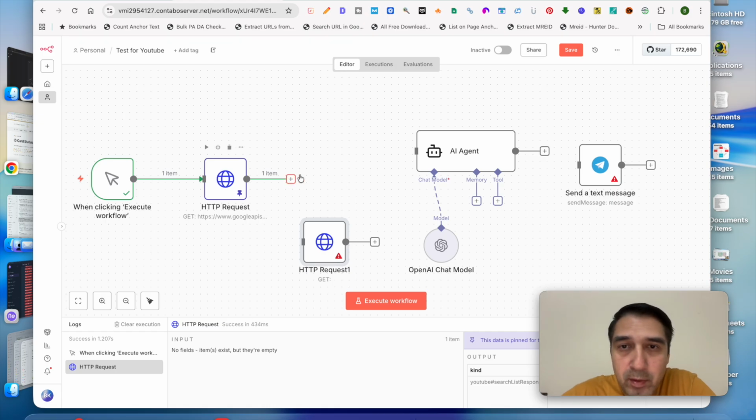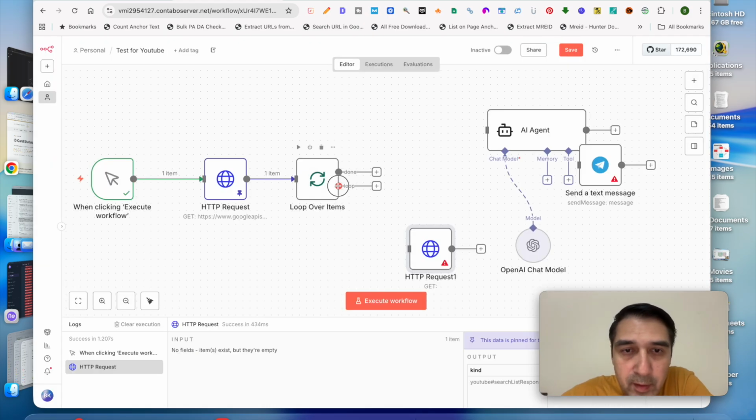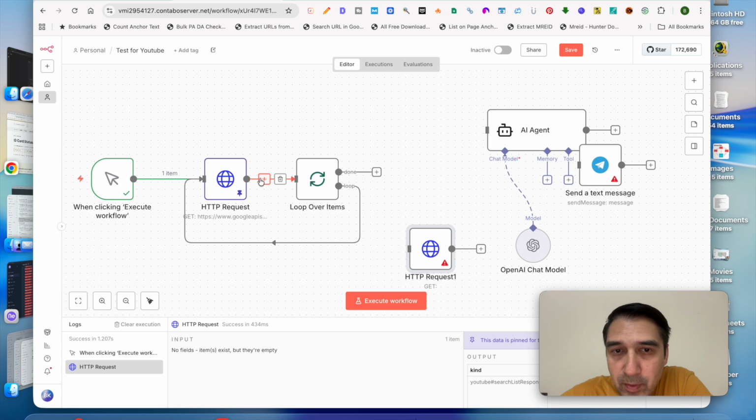So we'll do a loop over. Okay, we'll then connect the loop over back over here, which tells us once the AI agent signals that it's done, it loops next, gets the next one in, and then sends that to the AI agent.